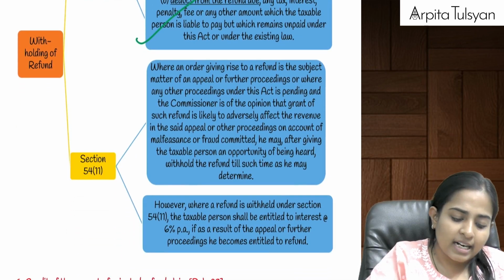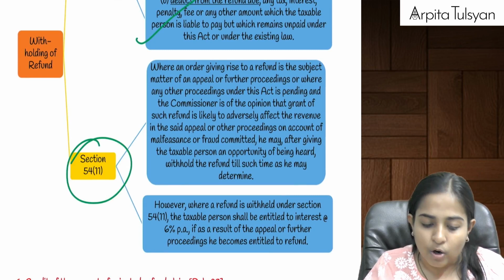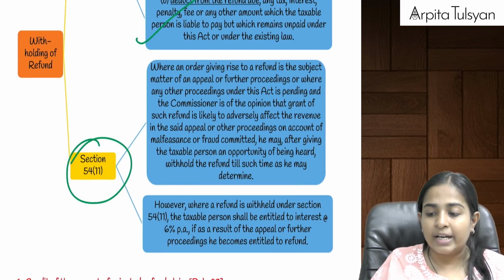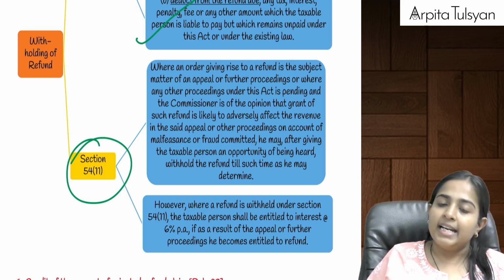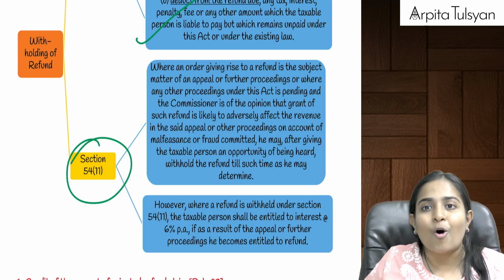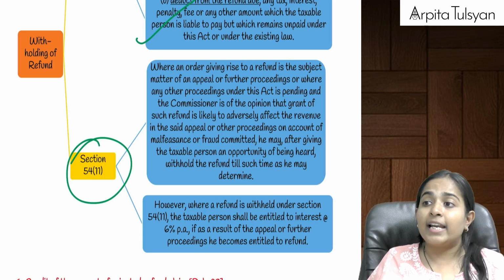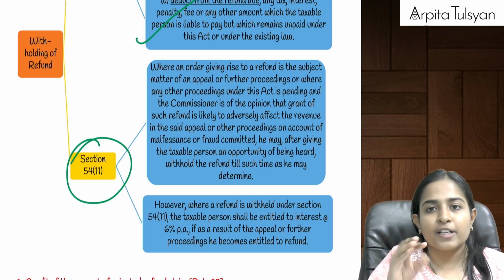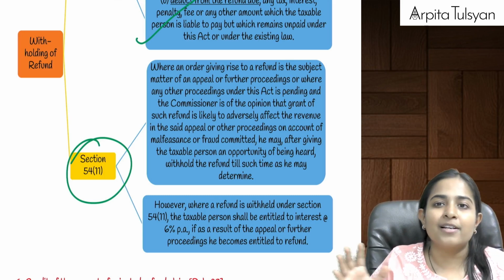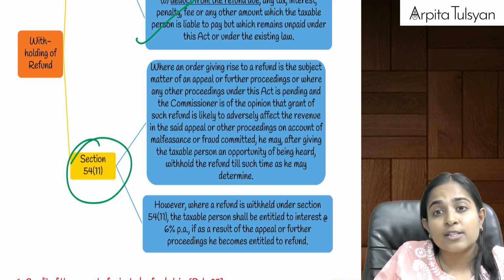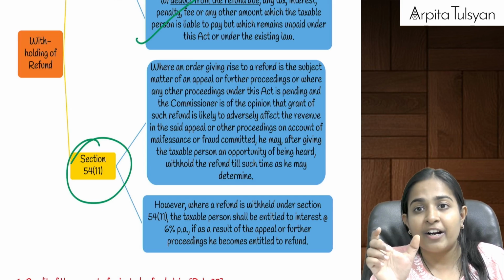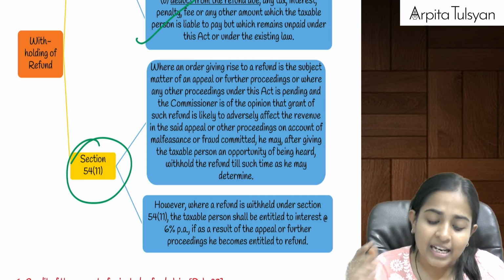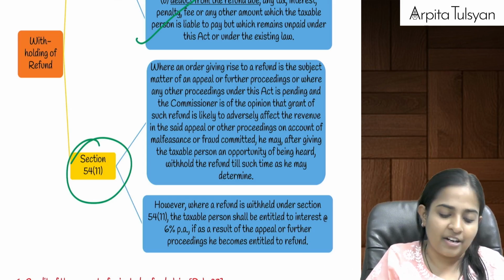Okay, the second case is under section 54(11), when they are withholding your refund. Let's say there is a particular order already passed by the authority which shows that refund is payable to you, and now that order is the subject matter of appeal. Let's say the department has itself filed an appeal against that particular order. Then the officer is of the opinion that because the appeal is going on, it can so happen that this tax refundable can become tax payable. So let's withhold the refund till the time the appeal decision comes out. In that case, the refund can be withheld.